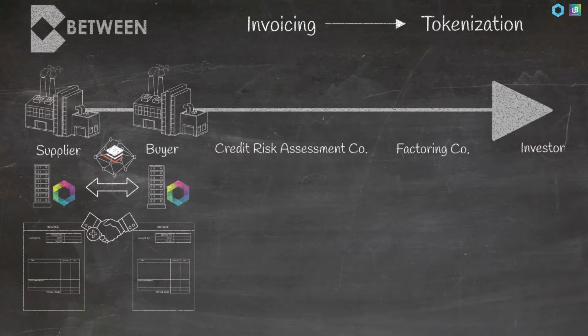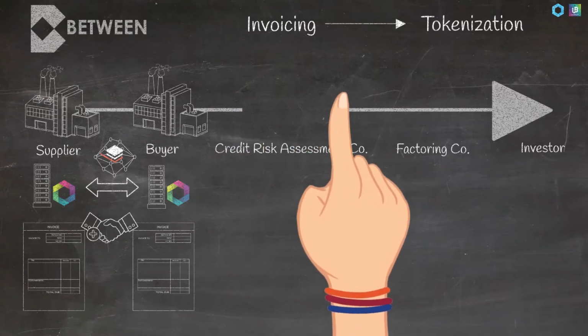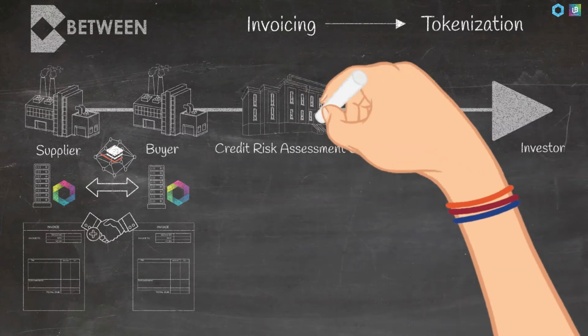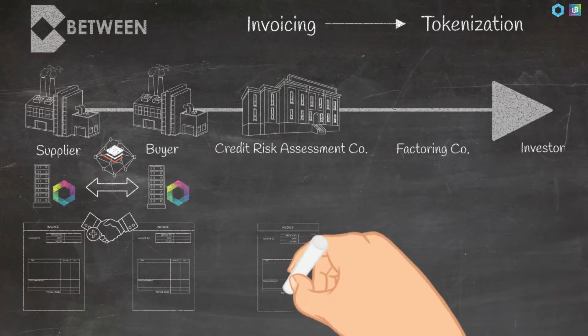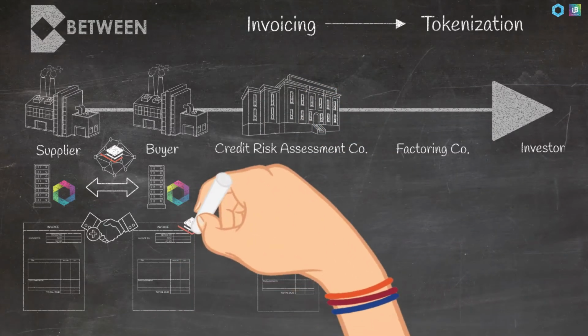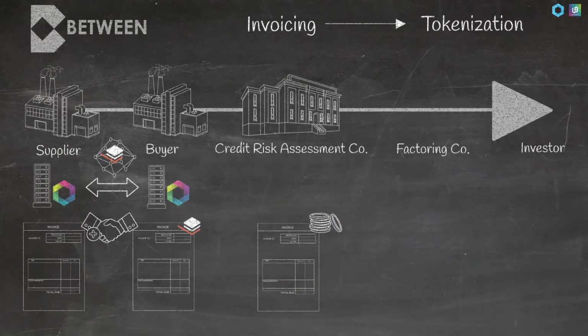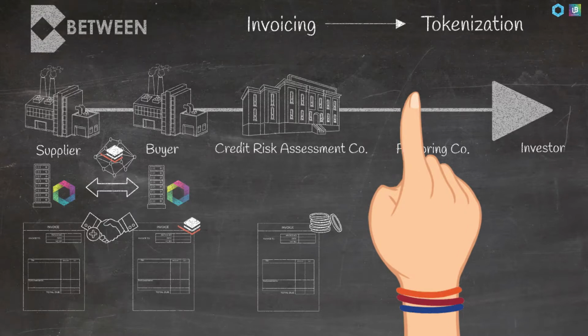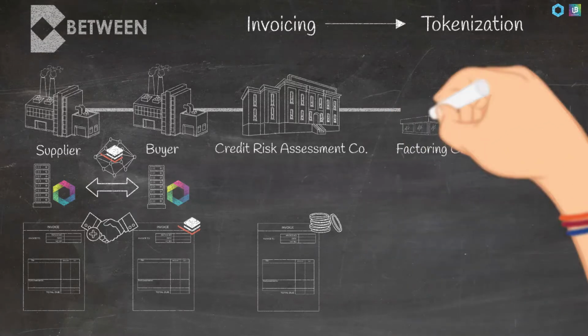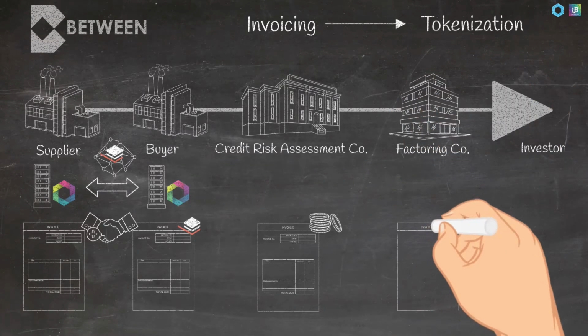A credit risk assessment company performs a credit risk assessment for the parties involved. Because the invoice has been baselined before, it can now be automatically tokenized upon approval. A factoring company takes the tokenized invoice and makes it available to its pool of investors for purchase.